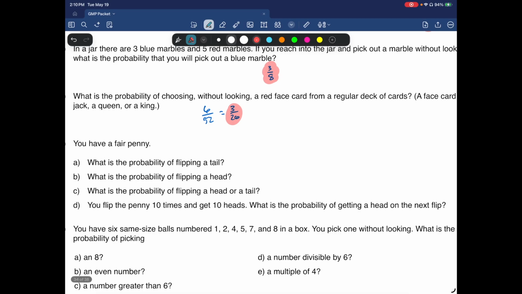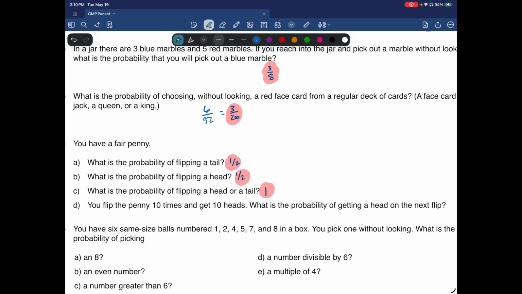All right, what about a fair penny? You have heads or tails. What's the probability of flipping heads or flipping tails? 1 and 2, so 1/2. Same thing for flipping heads, so 1 and 2. What's the probability of flipping a head or a tail? Well, that's your only 2 choices, so chances are pretty good. 1.